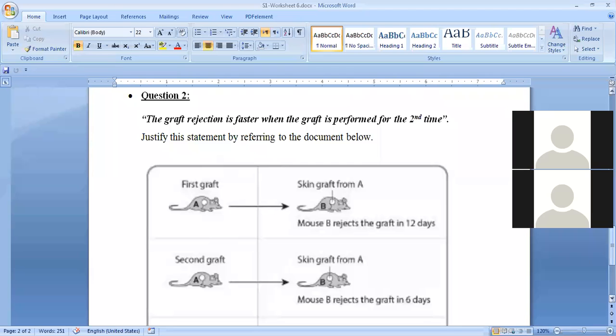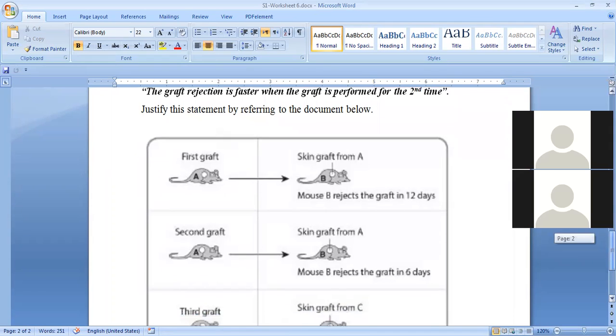It takes a shorter time. Why? Due to the presence of the what? Memory cells. Excellent. Due to the presence of the memory cells after the first graft. So due to the presence of memory cells, the secondary immune response is faster and more amplified, with a higher amount of antibody. Thank you, Serene. So this is about the graft.